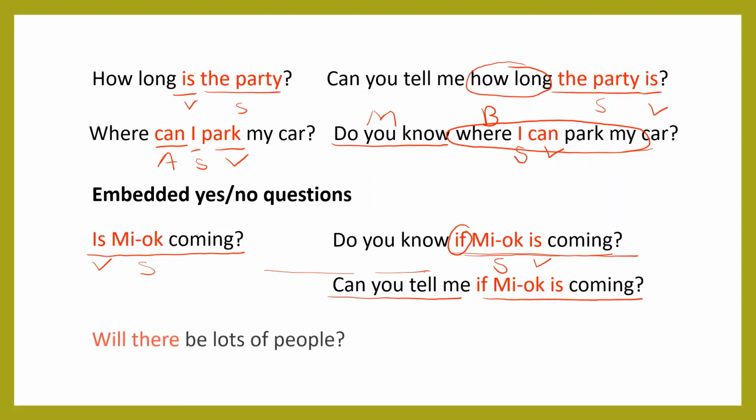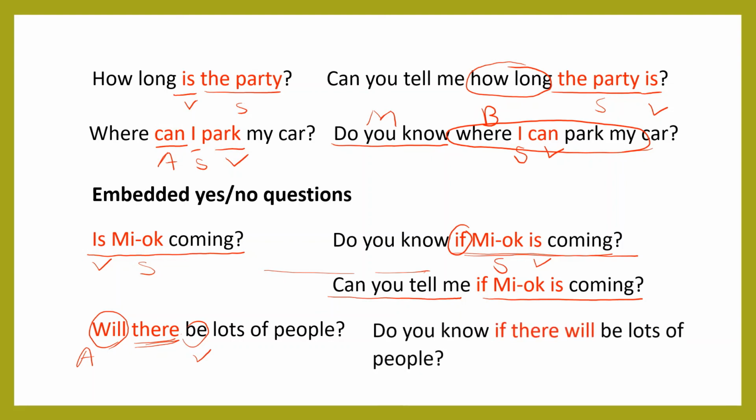Okay, the next one. Will there be lots of people? So will is the auxiliary verb and be is the verb. And then there is a very special adverb here. It's an adverb, but it works like a subject. So when we make it into an embedded question, do you know if there will be?